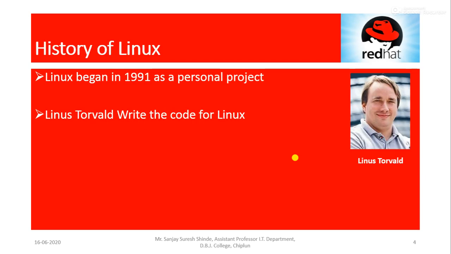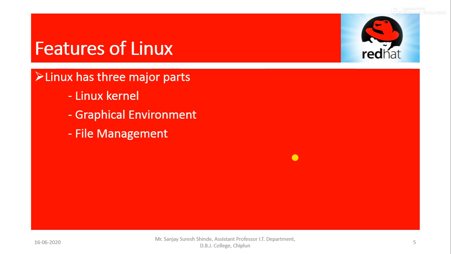Next, the history of Linux. Linux began in 1991 as a personal project by a Finnish student, Linus Torvalds. He created a new free operating system kernel that we call Linux. In 1991, while he was studying computer science at the University of Helsinki, Linus Torvalds began a project that later became the Linux kernel, which we call the Linux operating system. So Linus Torvalds wrote the code for Linux.